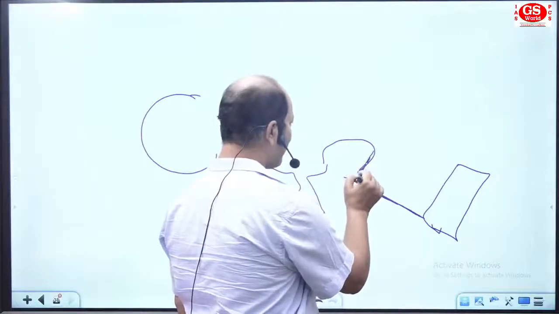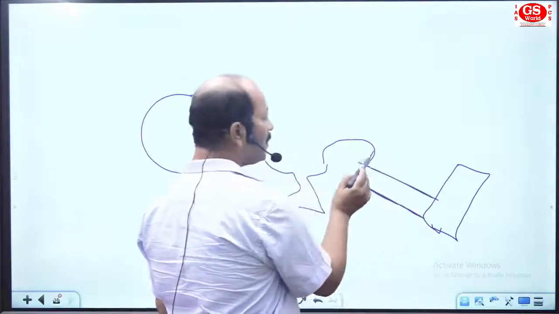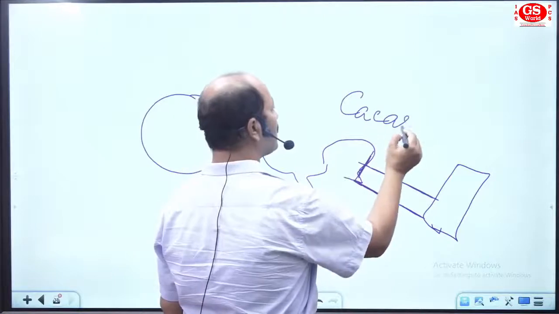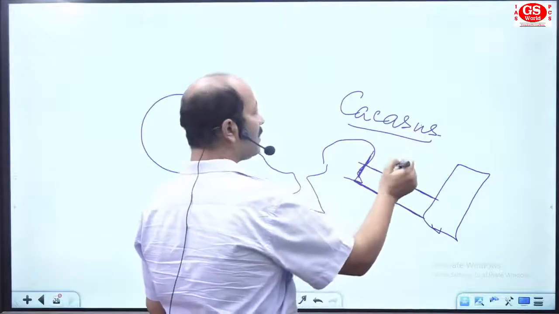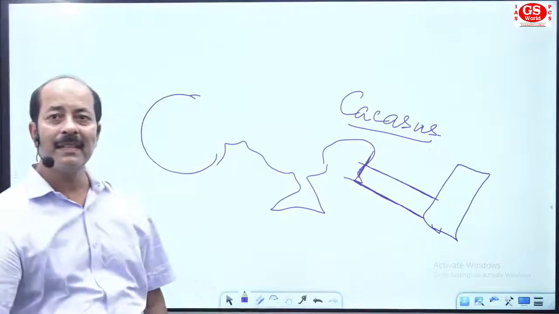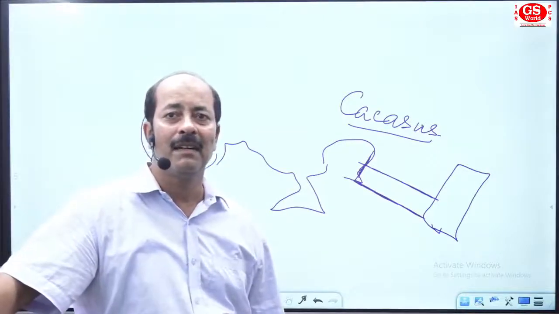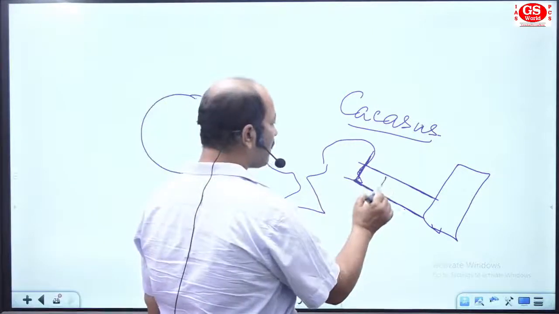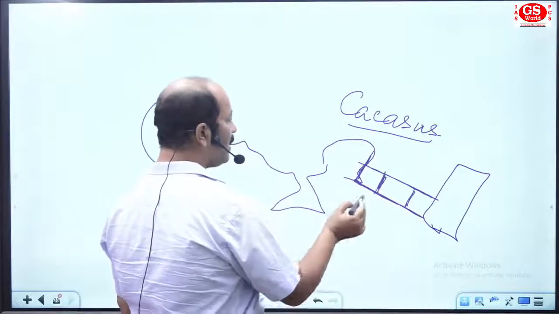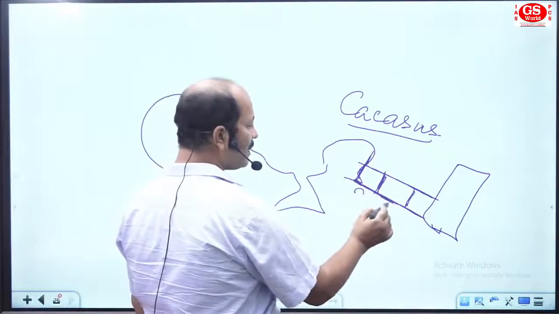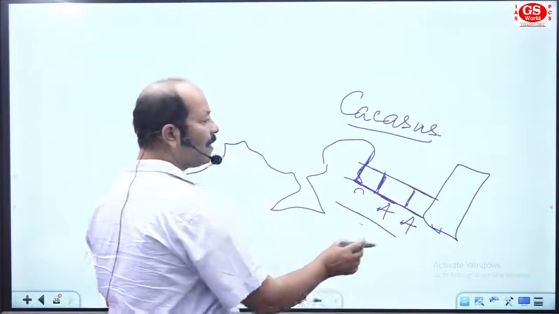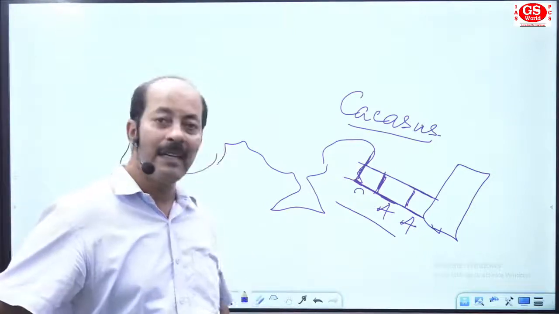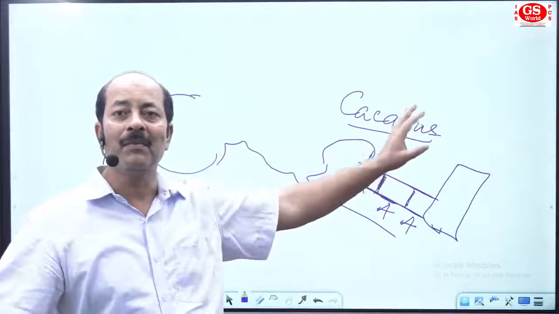Now try to see. There is a mountain between these two, between the Black Sea and Caspian Sea. This mountain is named the Caucasus Mountain. Caucasus Mountain you know very well. It is a linking area between the Caspian Sea and the Black Sea. Got that? Now see, this mountain is located in three countries. One is Georgia, second is Armenia, then Azerbaijan. All three countries are part of West Asia, or you can say it's the end of Europe and the beginning of West Asia.